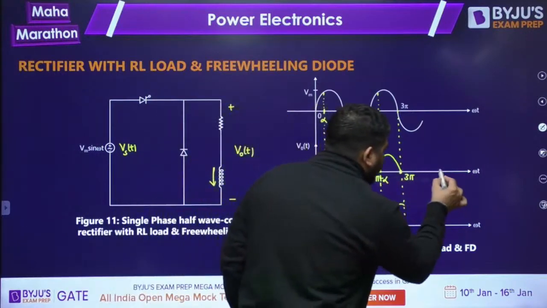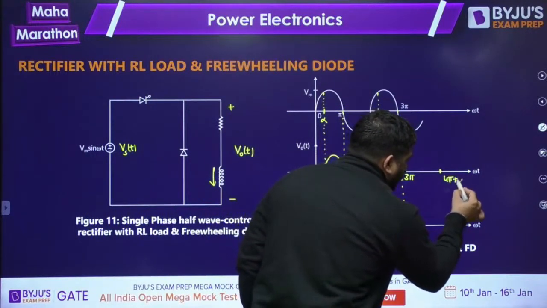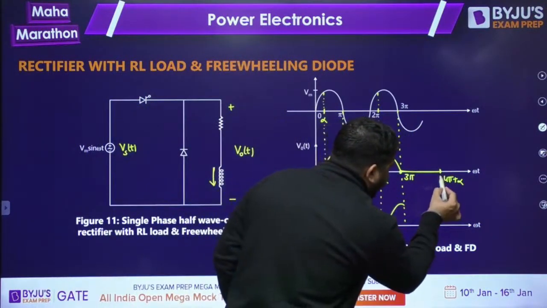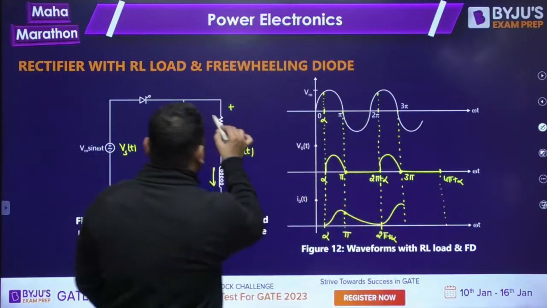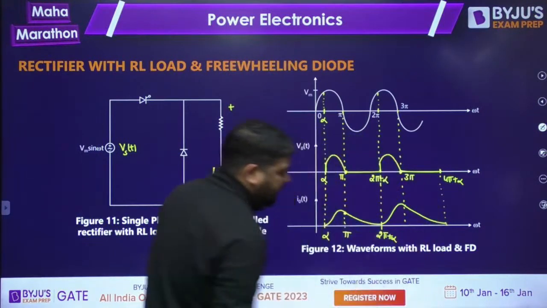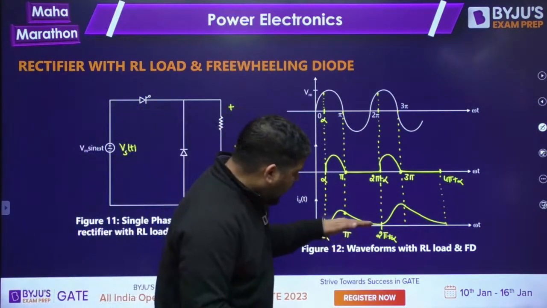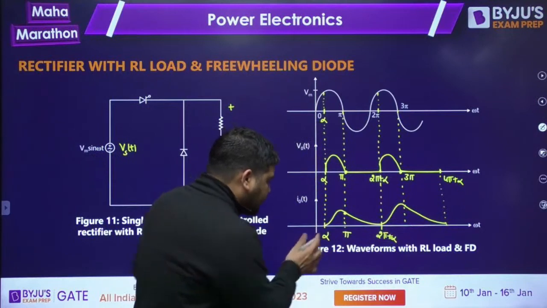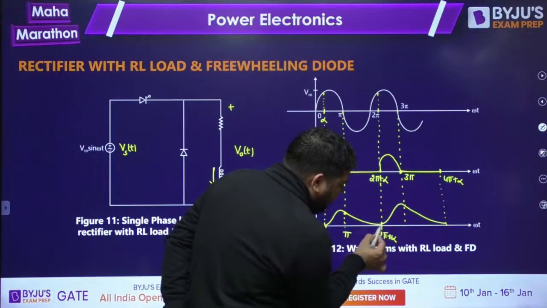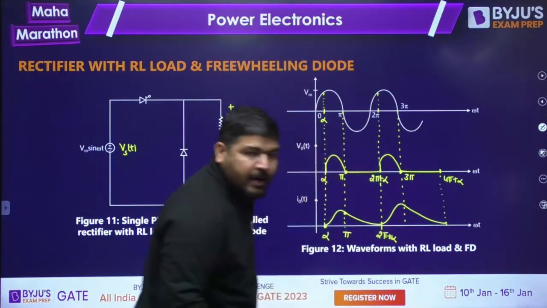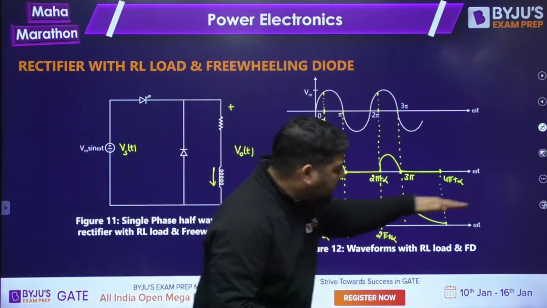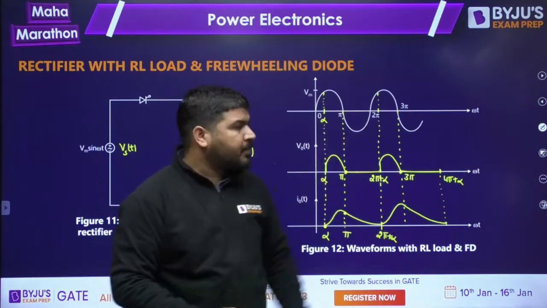And then again from 3 pi to 4 pi plus alpha, the output voltage again remains zero, and the current will decay exponentially via the freewheeling diode. The current will decay exponentially, but then it will reach some new positive value. So after each cycle, since in the first cycle it was starting from zero, after the end of the first cycle it has some positive value, after the next cycle some more positive value, and after the next cycle some more. So obviously after each cycle the current is slightly increasing.